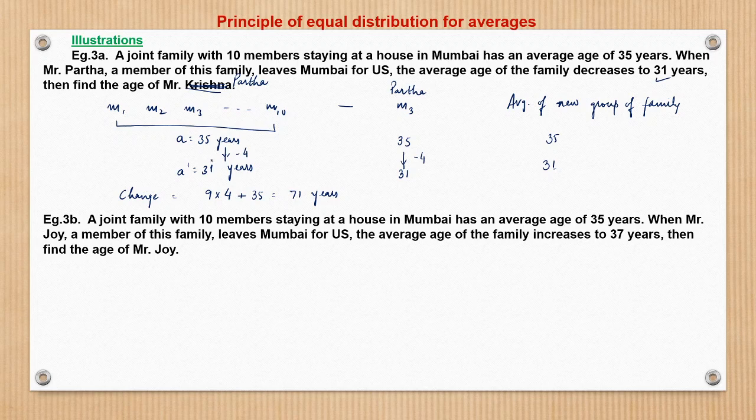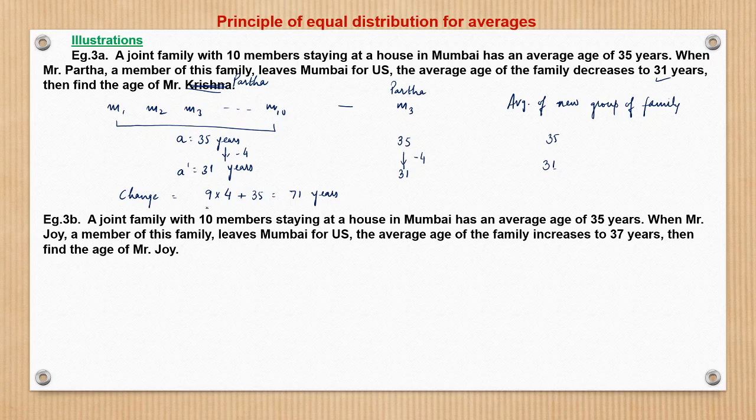Why? Because that 36 years has been taken away by Mr. Partha over and above the average of 35, right? Had he been 35, then the average age would have remained 35. But no, he is not only 35, he is 35 plus something extra. Because of that extra, the average age of the remaining 9 is getting reduced. So 35 plus that extra 36, so 71 years is the age.